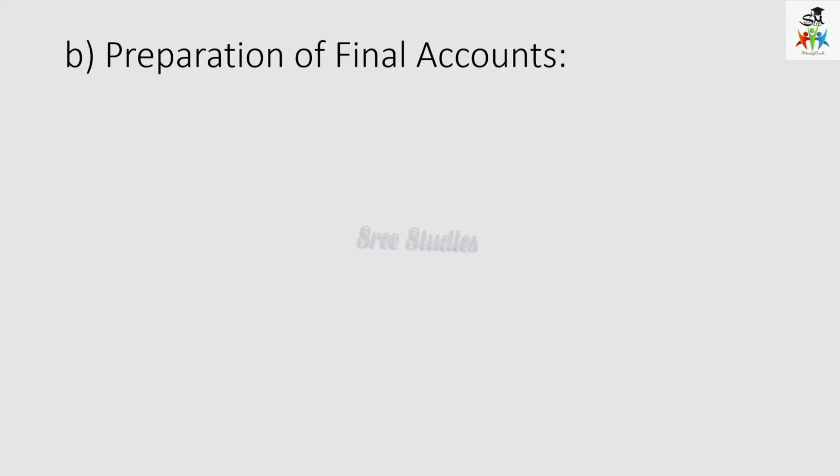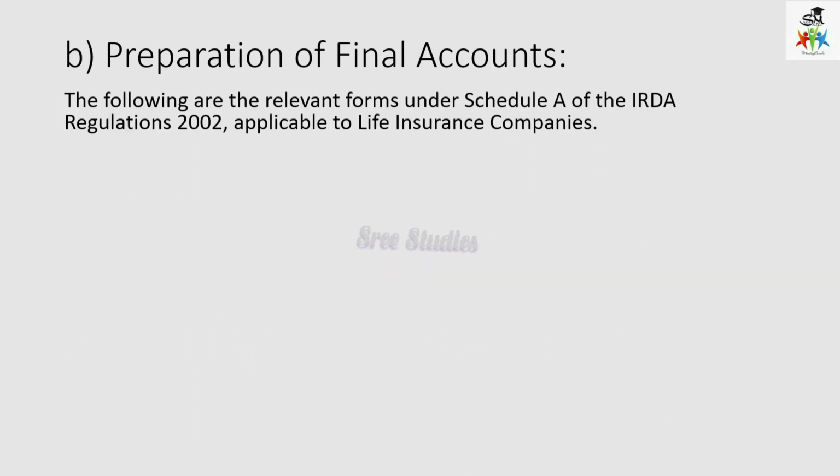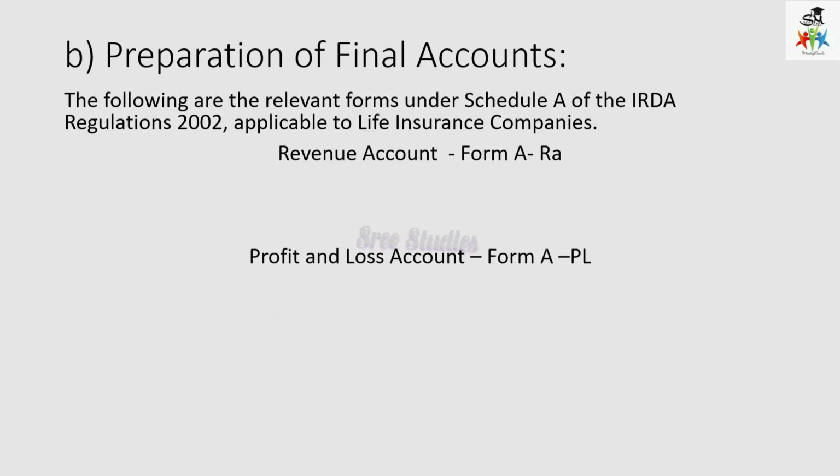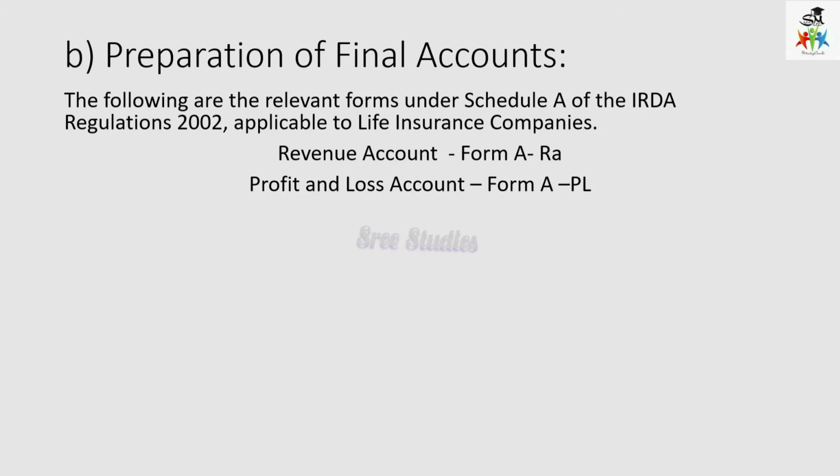And then the preparation of final accounts. Again, this contains some details. These are the relevant forms under Schedule A of IRDA Regulations 2002, which is applicable to life insurance companies. Here the revenue account comes under Form A-RA, then the profit and loss account, Form A-PL, and the balance sheet, Form A-BS. There are totally 15 schedules.